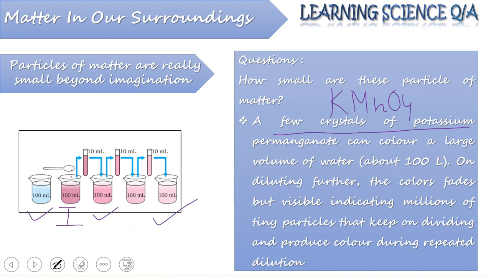Now this color does fade when we are diluting it further, but it is visibly producing another shade of pink color which is slightly fairer than the earlier. This shows that the tiny particles which make up the crystals of potassium permanganate keep on dividing, and they are producing color during the repeated dilution of the water.